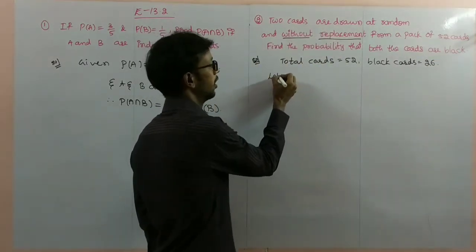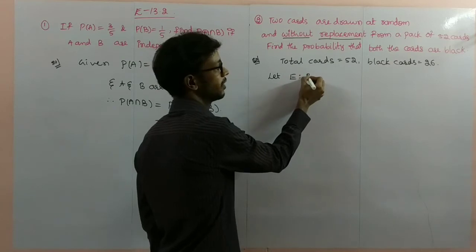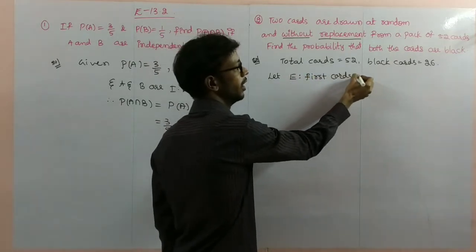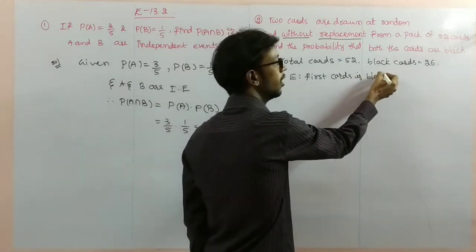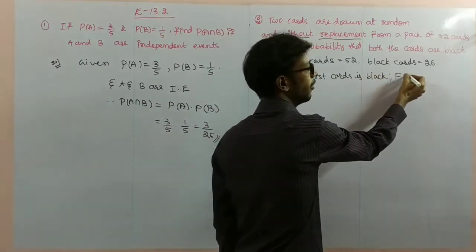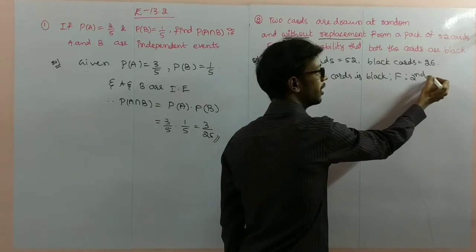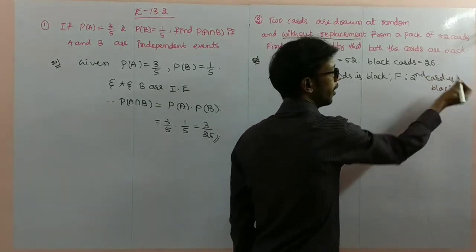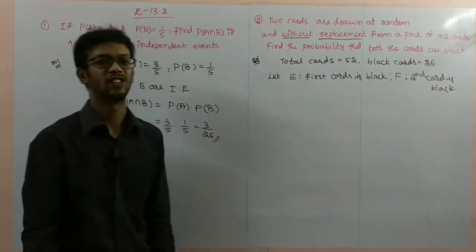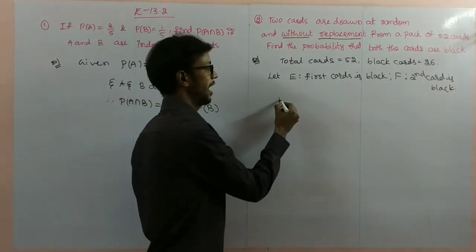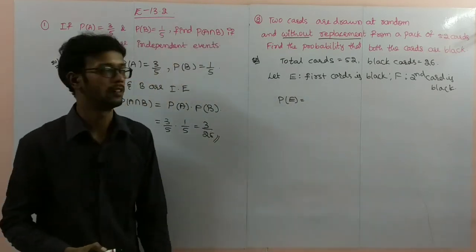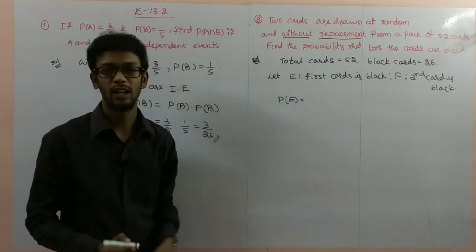Let E be the event: first card is black. F be the event: second card is black. First card is black and second card is black. So I'll write the probability of E first. Probability of E is equal to first card is black.